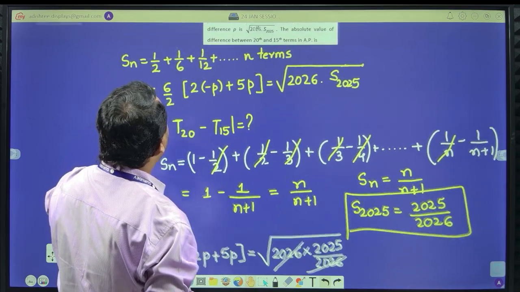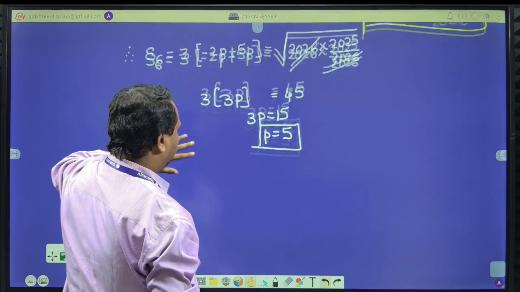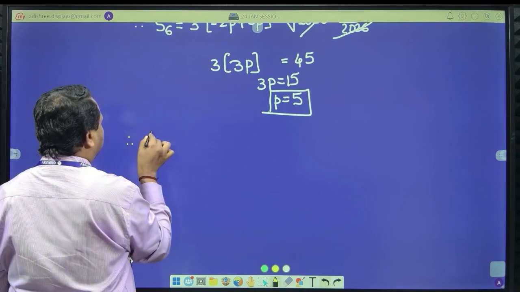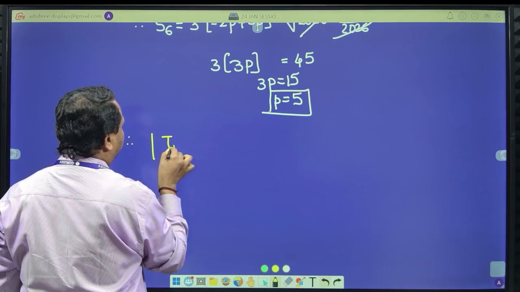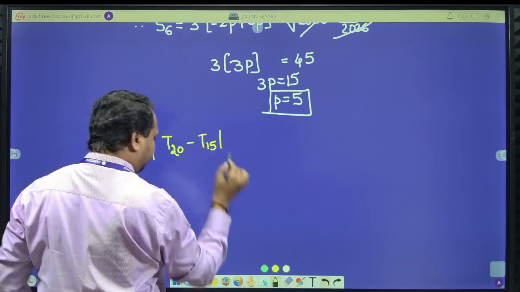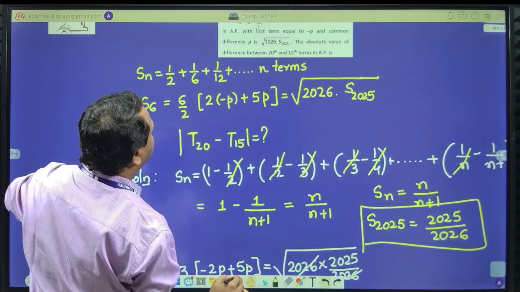So p is equal to 5. What is the question? The magnitude, or mod, of the 20th term minus the 15th term. The question is the 15th term, correct?